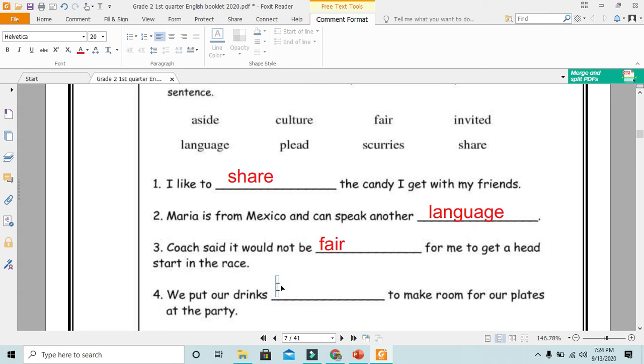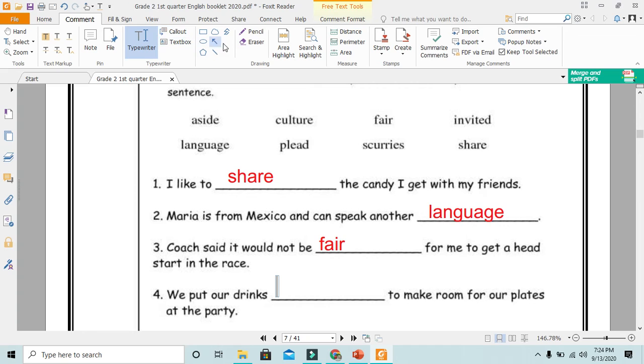Number 4. We put our drinks aside to make room for our plates at the party. Before we choose the answer, I need to clarify the meaning of the word room. It's not the room that you're sitting, studying or sleeping in. Room here means space. So write the meaning of the word room.